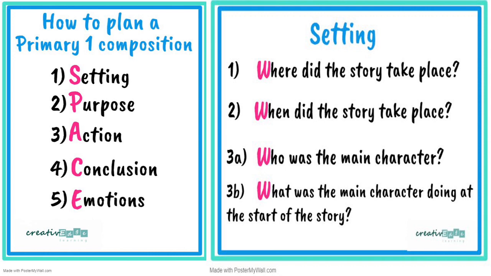If there is one character or if there are several characters, what are those characters doing? So what, when, where and who, these comprise your setting. Means it will tell you more or less about the picture, what is going on.